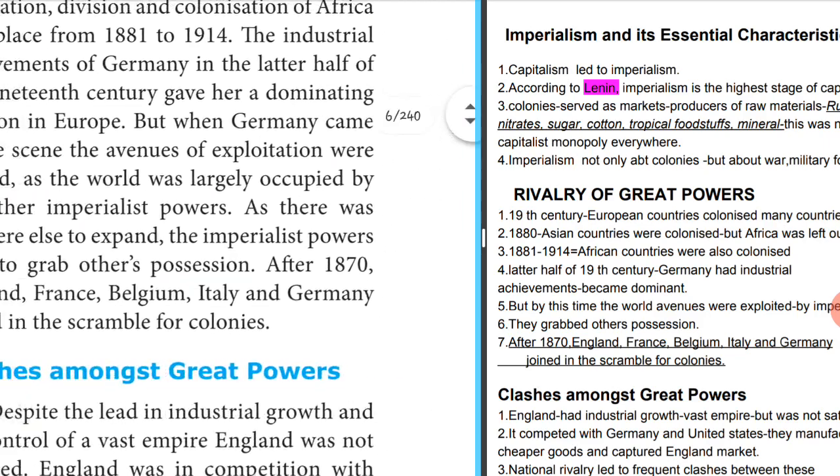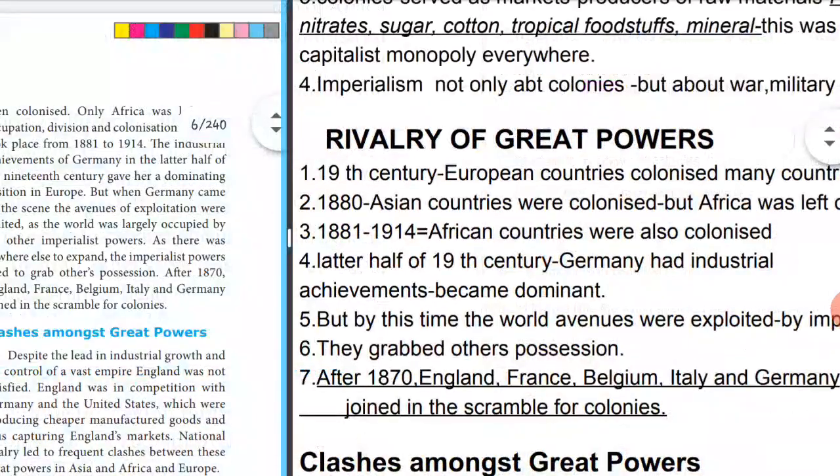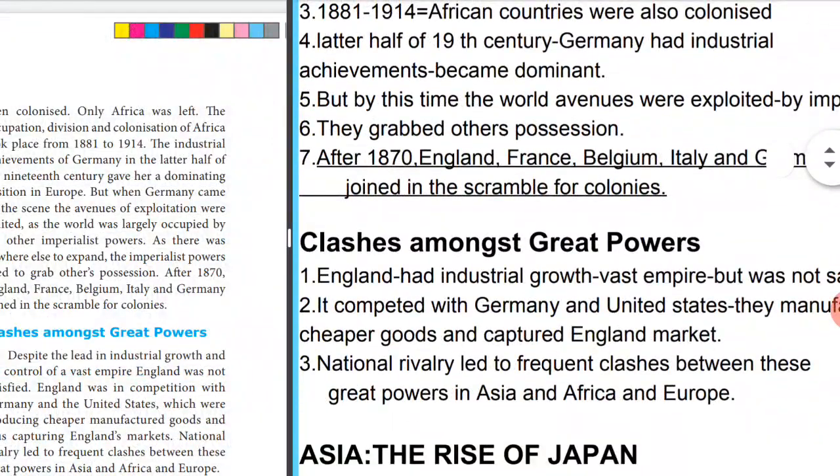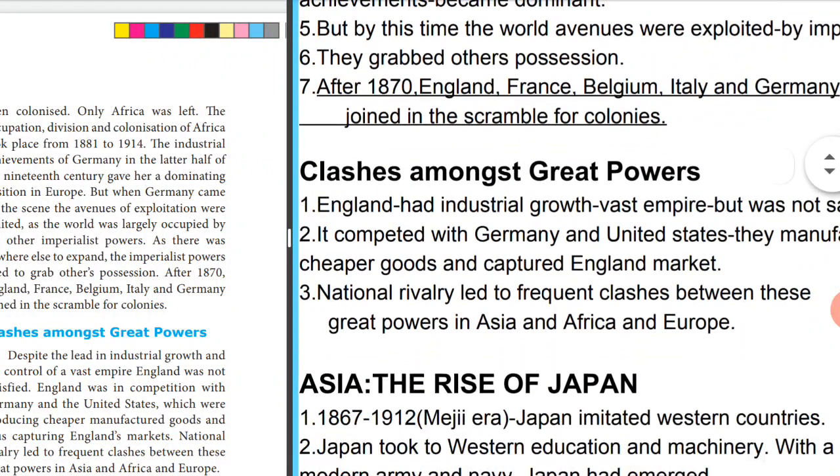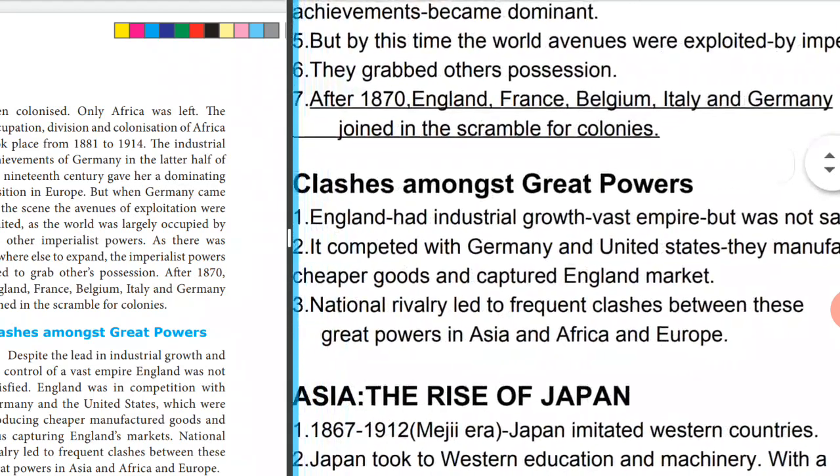Next we go on to clashes among great powers. Here again, as we said, some European countries were fighting for power. The first great power was England. England had industrial growth. It had a vast empire, a big empire, but it was not at all satisfied.